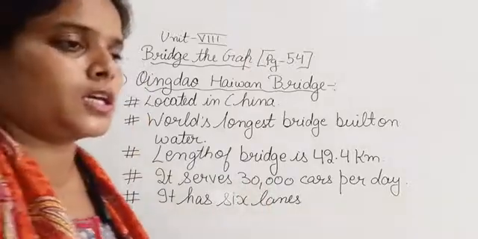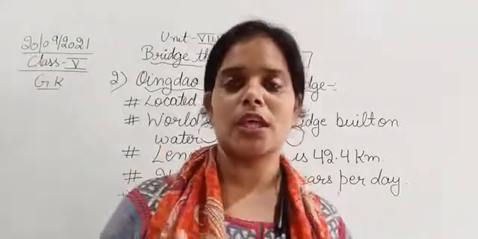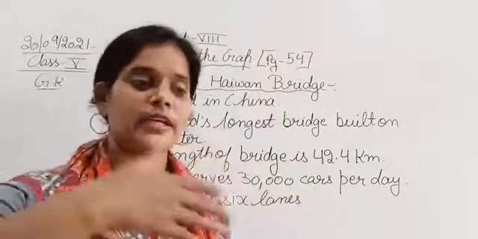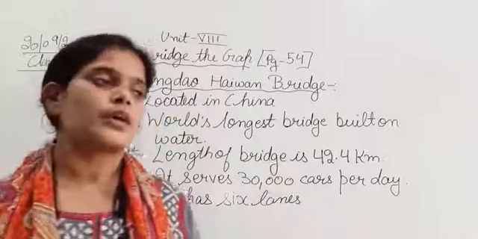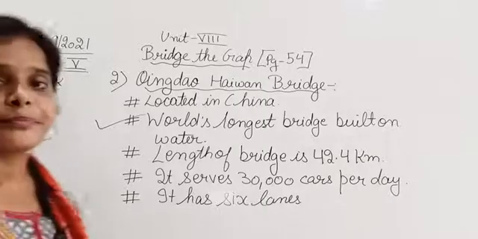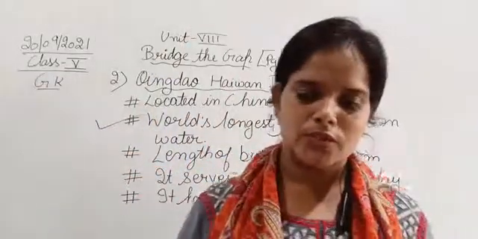So that means देखिए आने जाने वाली 2 lanes होती हैं. ओके, एक आने की होती है, एक जाने की होती है ऑन द रोड. सो 3 हैं जाने के लिए and 3 is for come. Okay, so it has 6 lanes. The most important thing about this is that it is the world's longest bridge built on water. दुनिया का सबसे बड़ा ब्रिज है that is built on water. That is Qingdao Haiwan Bridge. Okay, चलिए. So this was Qingdao Haiwan Bridge.